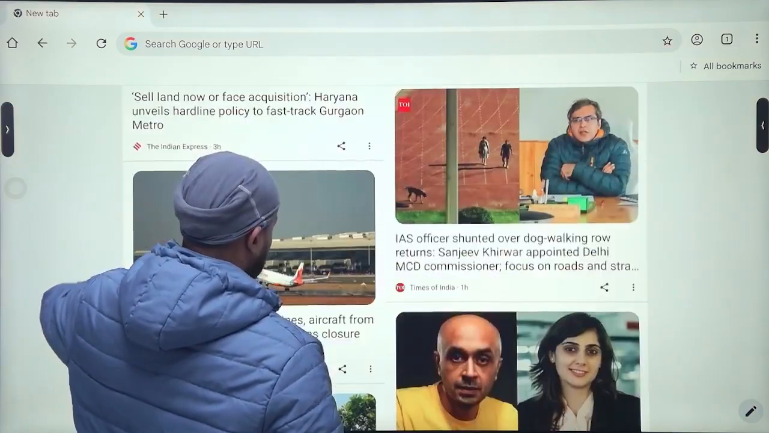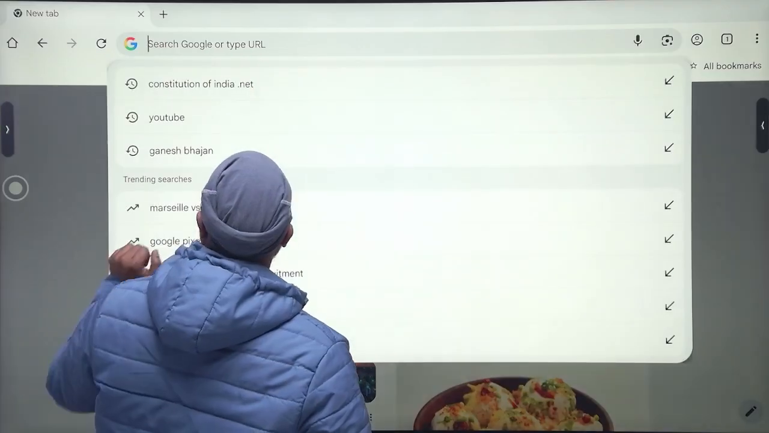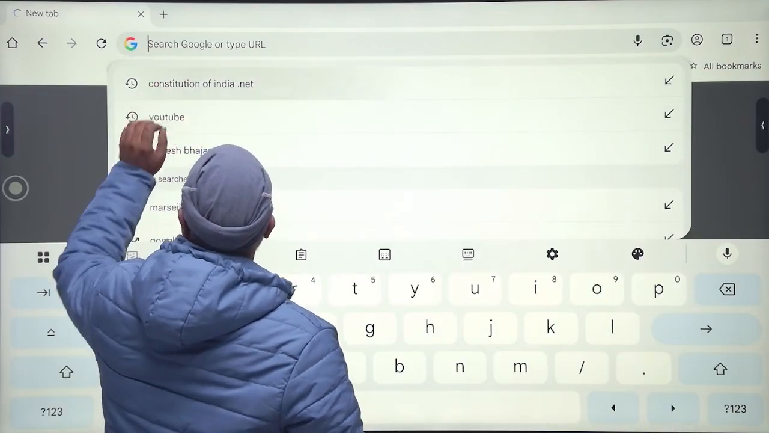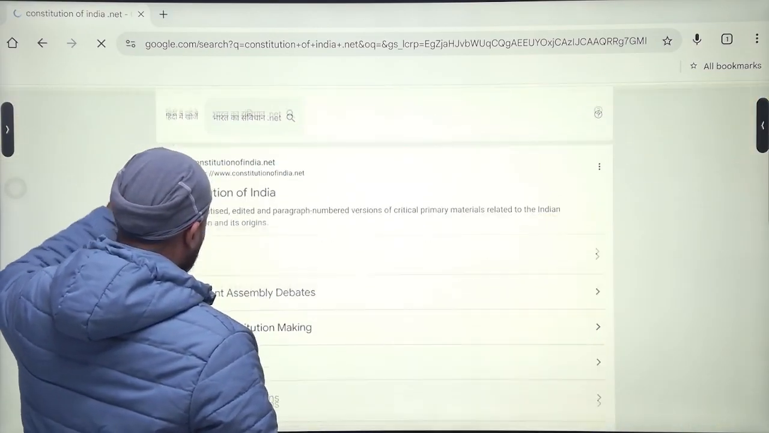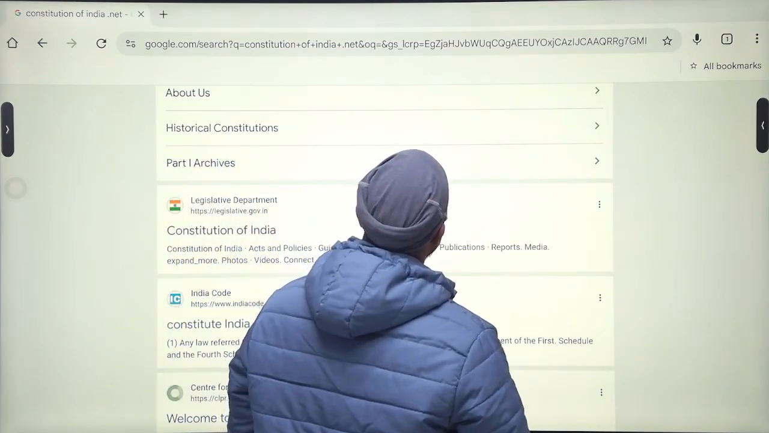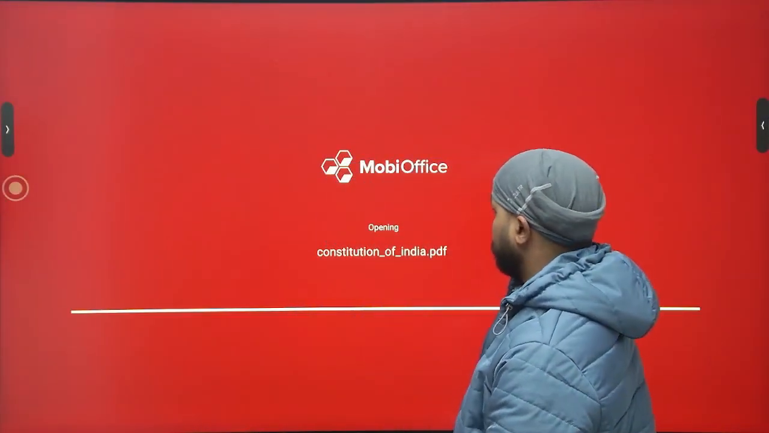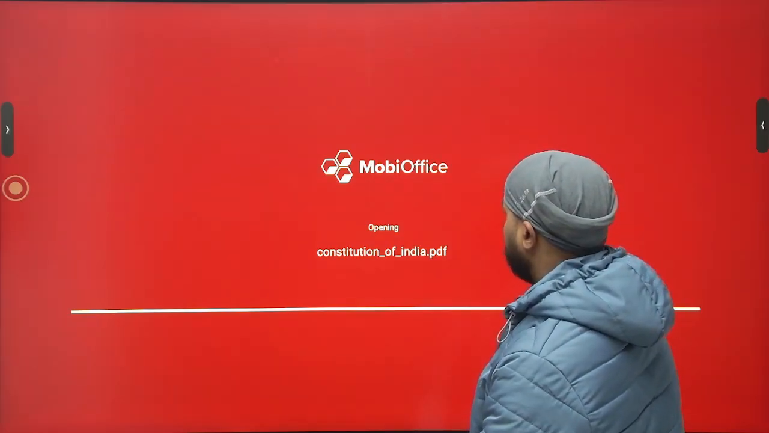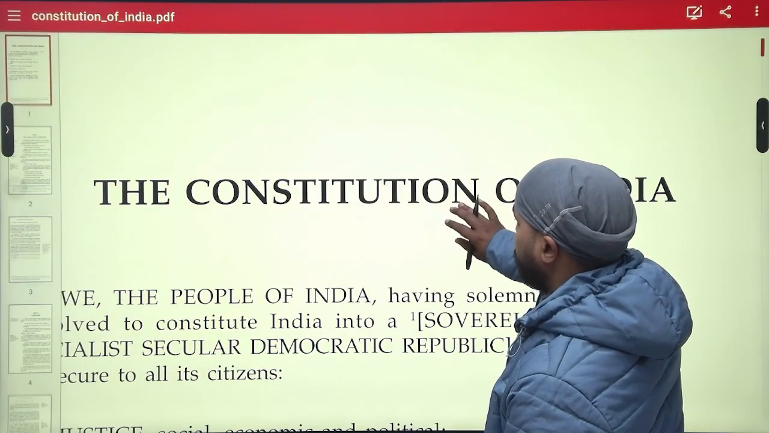So let's see where to get the preamble. Constitution of India, India Code. Okay, here we have.